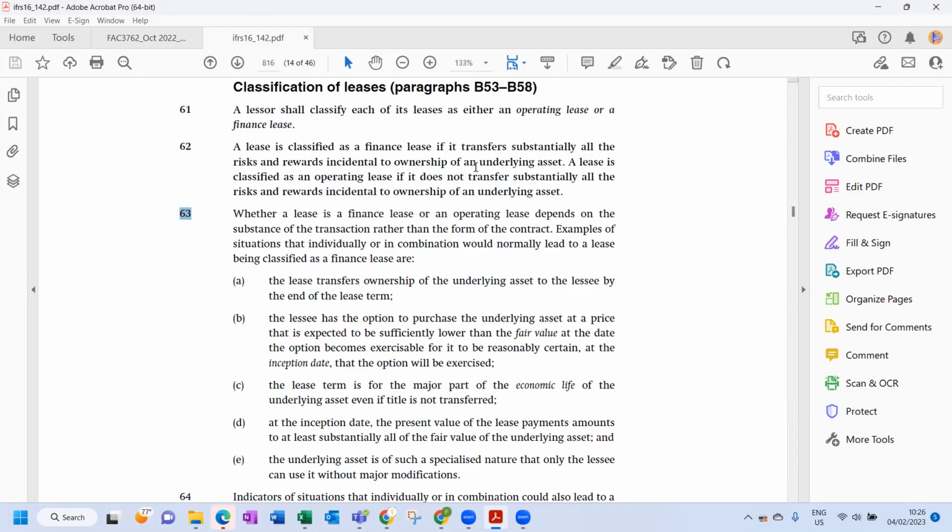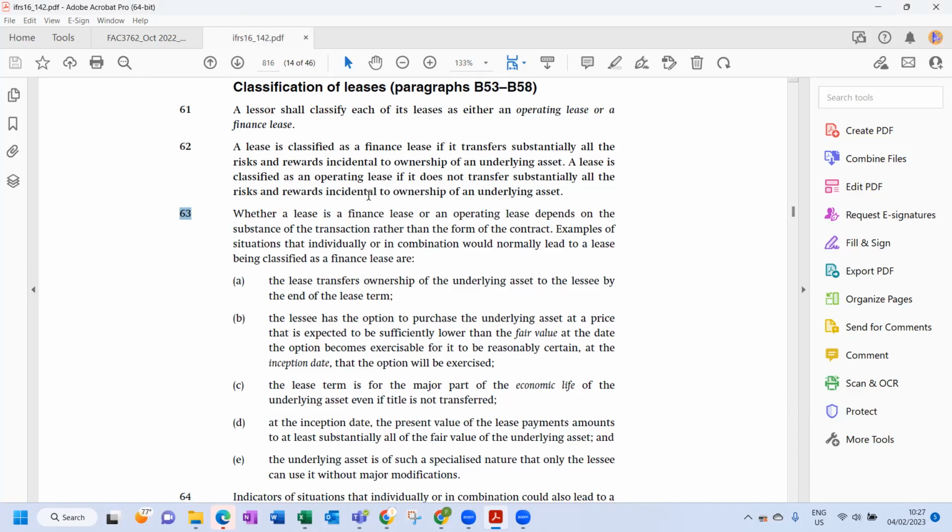Okay, so what is the underlying asset for us? It is that drilling, that expert drilling thing. Okay, so it will be a finance lease if basically all the risks and rewards of ownership are transferred from the lessor to the lessee. A lease is classified as an operating lease if it does not transfer all the risks and rewards of ownership of the underlying asset.